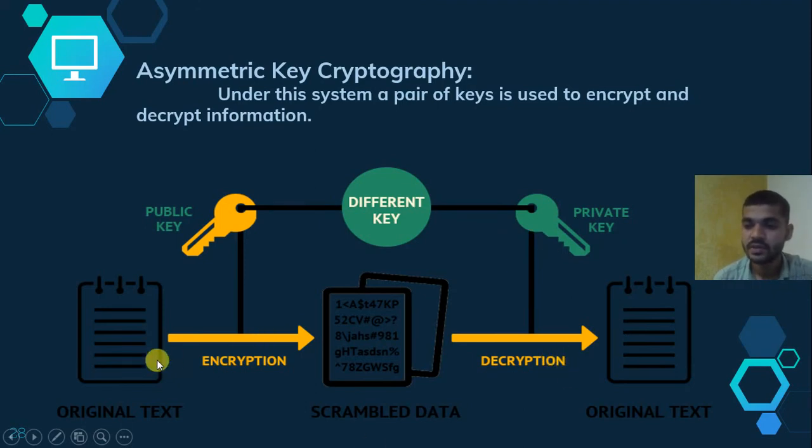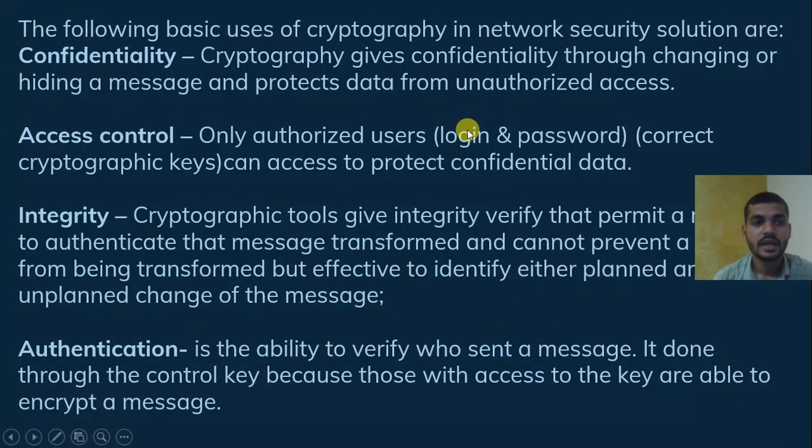Just remember, the sender always uses the receiver's public key for encryption, and the receiver uses his private key for decryption, to receive the original message. This is how asymmetric key cryptography works.